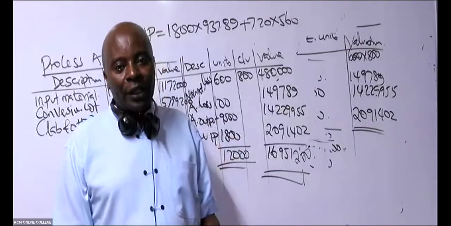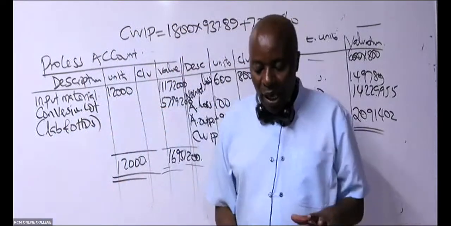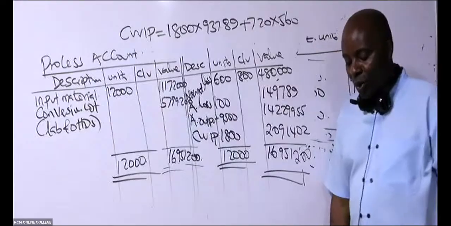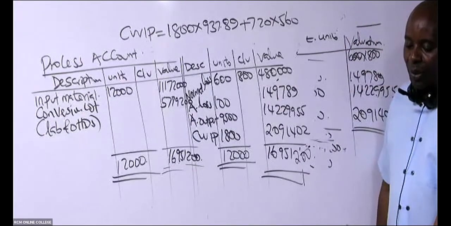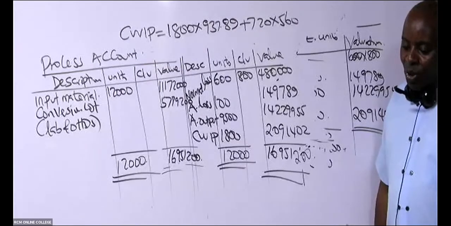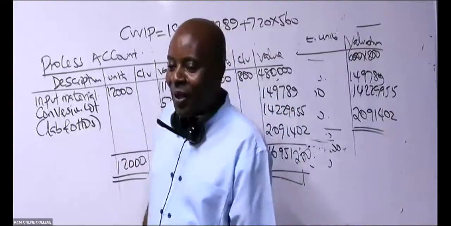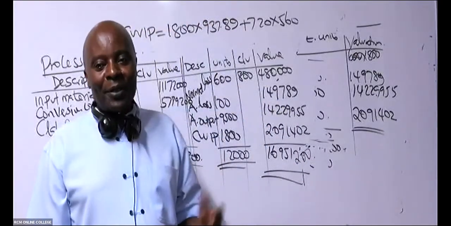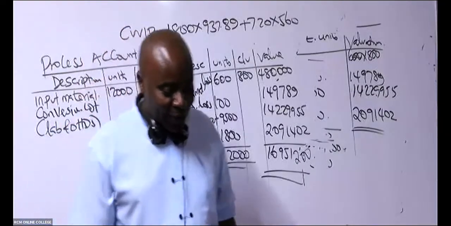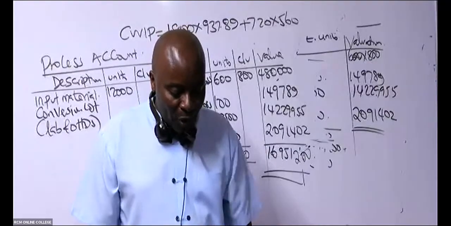And then, of course, we have the third part where they want us to give them an abnormal loss account. So once you guys are ready, let me know. A student is inboxing me that maybe it's not balancing. So do you think that the difference is because of an error? No, that difference is very, very small. So can we go to the next question, which wants us to do an abnormal loss account?